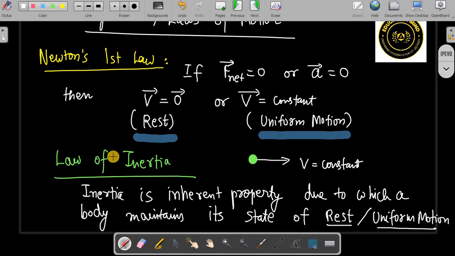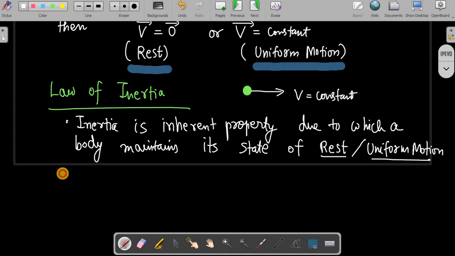If your body is at rest, it will remain at rest because of inertia of rest. If your body is moving with a uniform motion, it will maintain that because of inertia of motion. Only if you want to change the state of motion of the body, there will be a resultant force which you have to apply on your body. Otherwise, you don't need any force, right? So this law gives us an idea about inertia, and inertia is basically proportional to mass. More mass means more inertia.